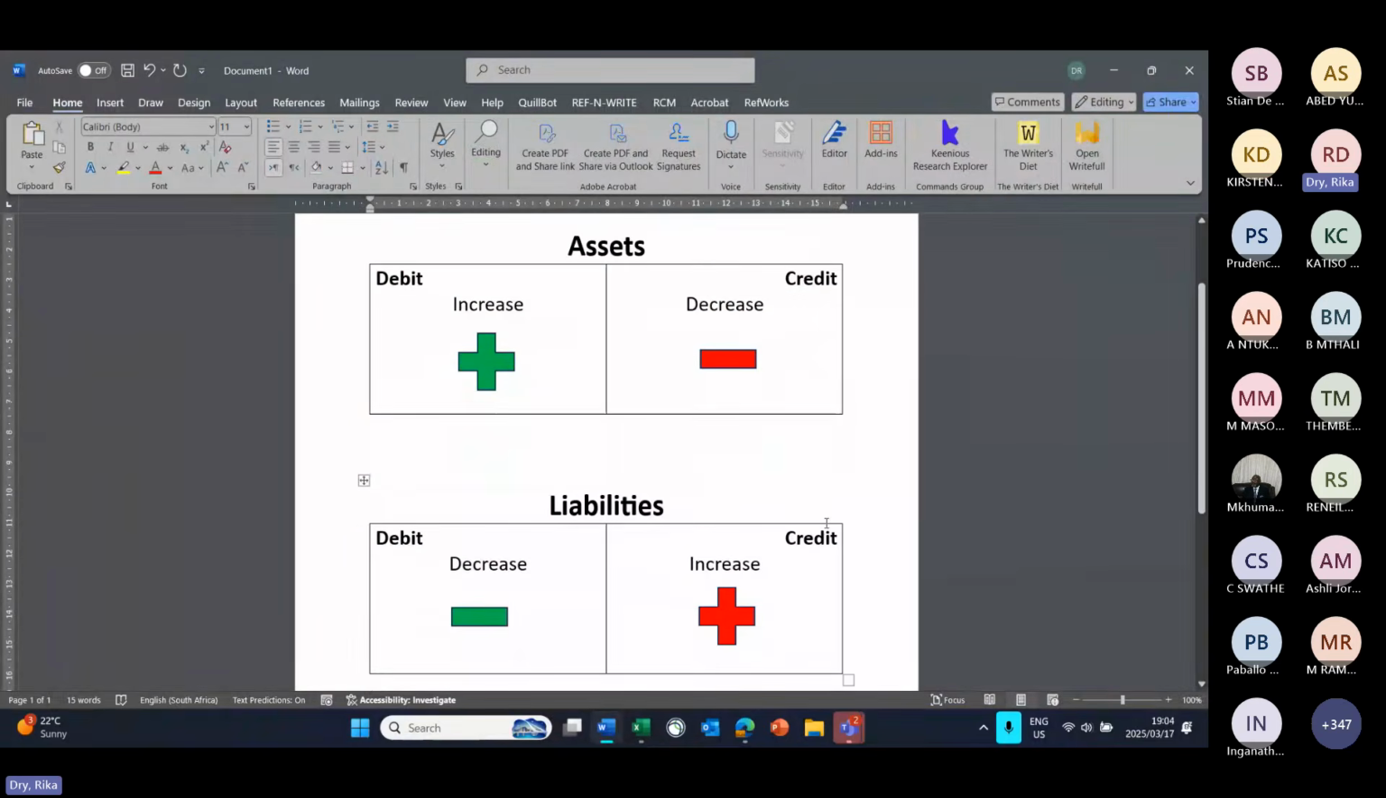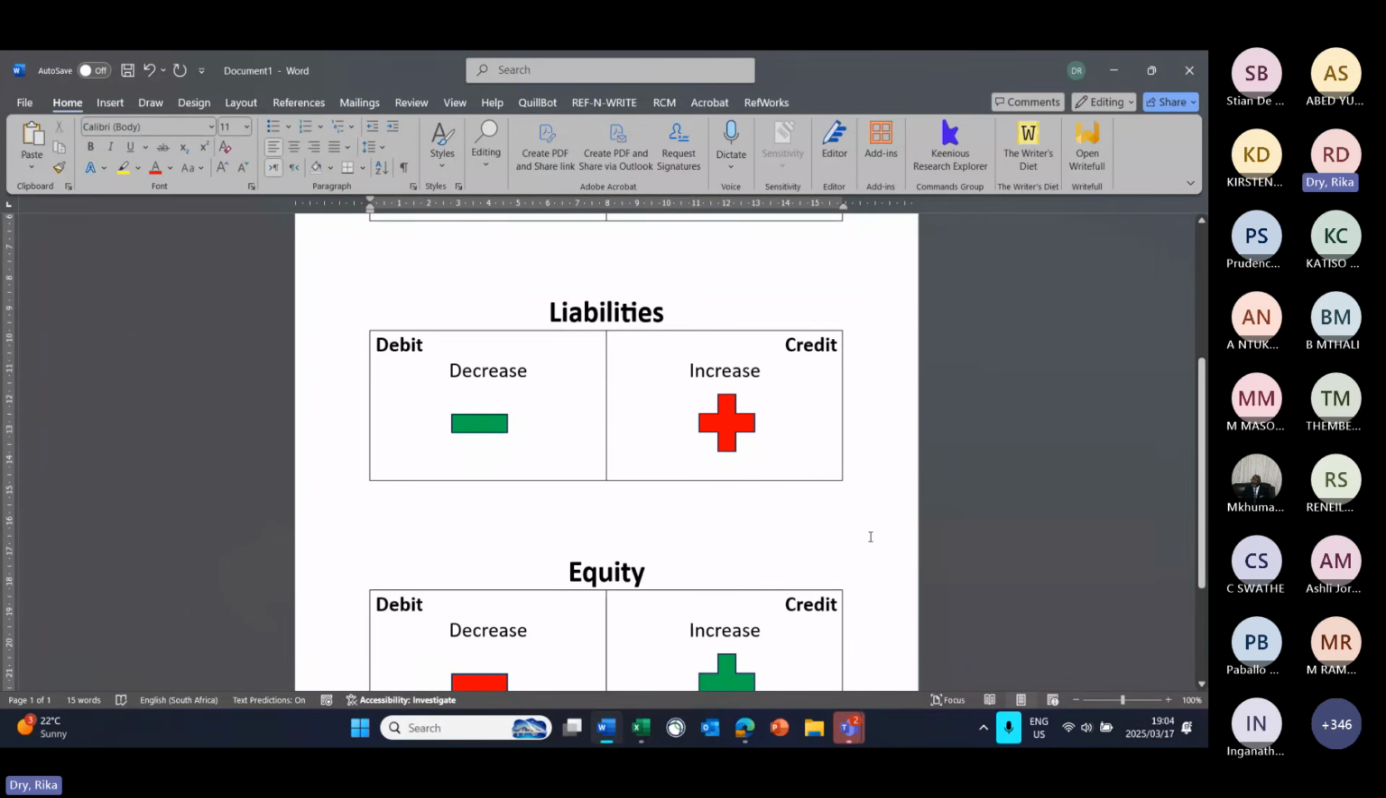So then if we now go to the second rule, the second rule says that liabilities will decrease on the debit side and increase on the credit side. So practically what this means is if the business now, for example, goes to the bank to obtain a mortgage loan to buy a new property, they will owe more money, which means their debt increased. Now, liabilities is always a debt. So if the debt increases, it means your liability increased. So a mortgage loan is an example of that.